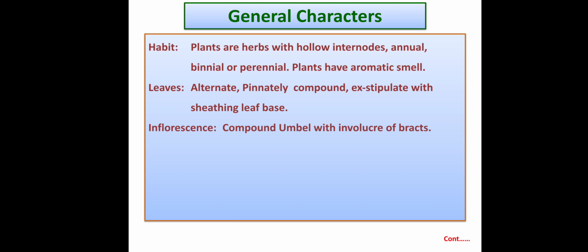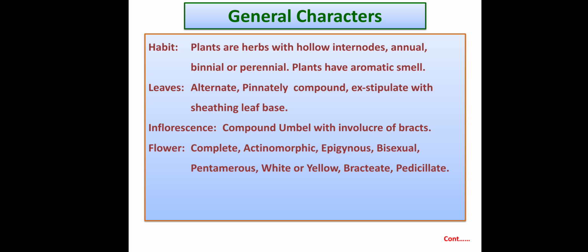Then comes the inflorescence. The inflorescence is a very peculiar characteristic of this family, that is compound umbel with involucre of bracts. Flowers are complete because all floral members are present. Actinomorphic, epigynous, ovary inferior, bisexual, pentamerous, white or yellow, bracteate and pedicellate.